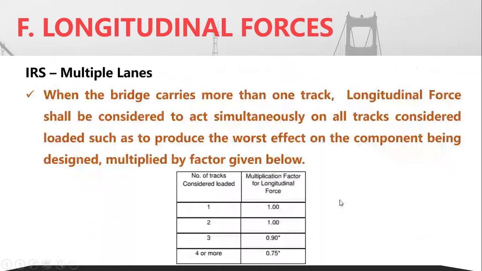Now, when there are more than two tracks on a bridge, the longitudinal forces shall be assumed to be acting simultaneously. Sometimes the trains may be in the same direction, sometimes in the opposite direction.